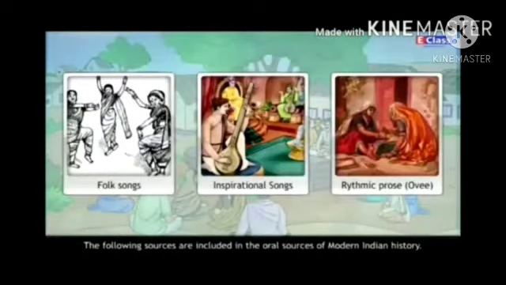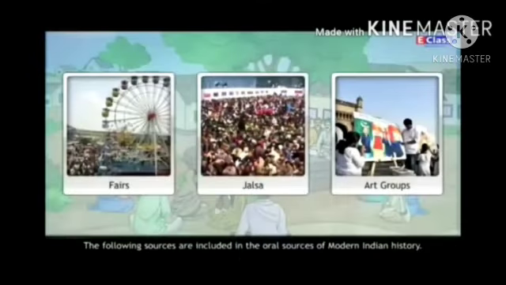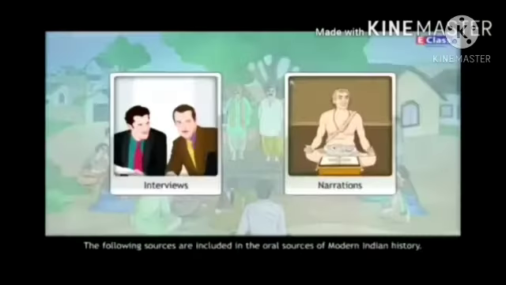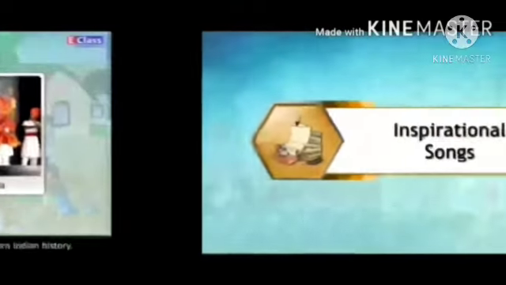The following sources are included in the oral sources of modern Indian history: folk songs, inspirational songs, rhythmic prose, that is OV, fairs, jalsa, art groups, and interviews, narrations, and folk tales and povada. Now let us see the inspirational songs.